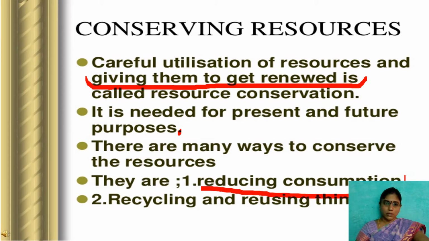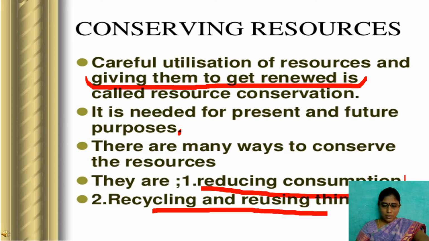Fans and lights are running without people, but no one considers stopping that fan or light, because we think it doesn't belong to our family or home. But it is wrong. It is our entire nation's resource, so we have to reduce the consumption, which is equal to production. Understood? And recycling and reusing things.